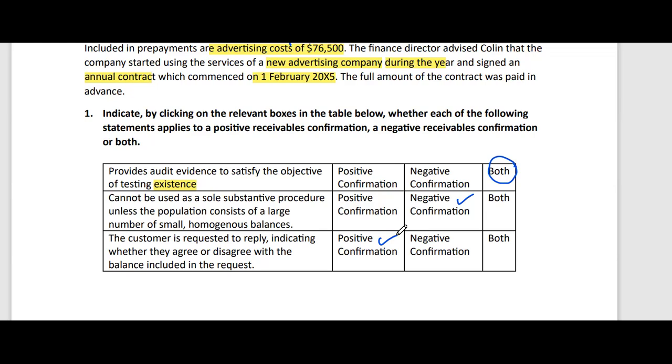So the first task is based on general knowledge about positive and negative confirmation. If you have a clear idea of the concept, you can get 2 marks from your first question.